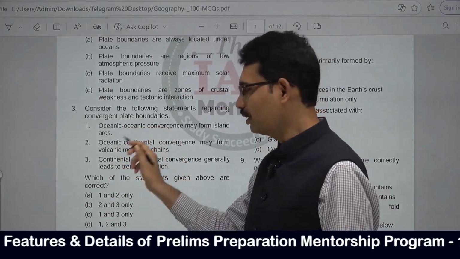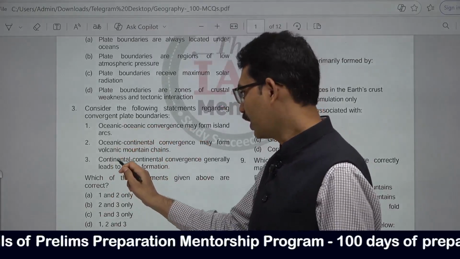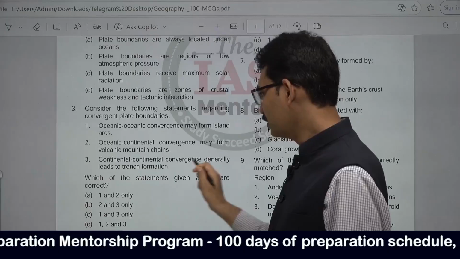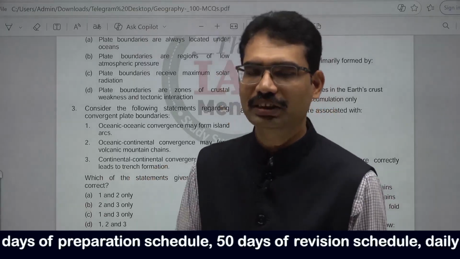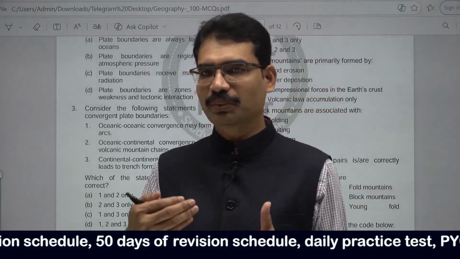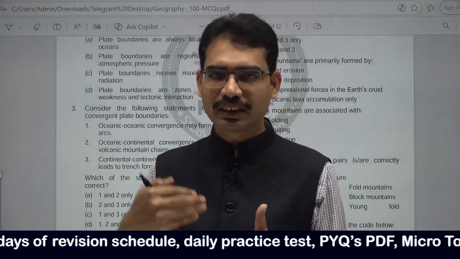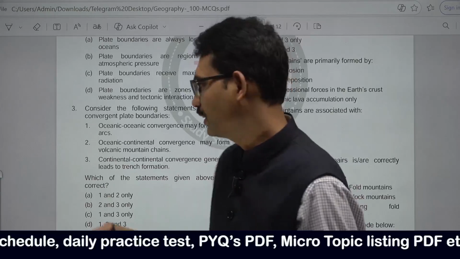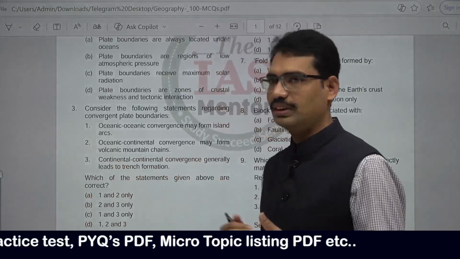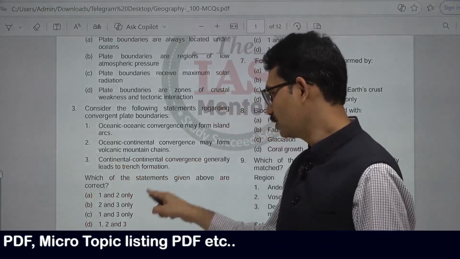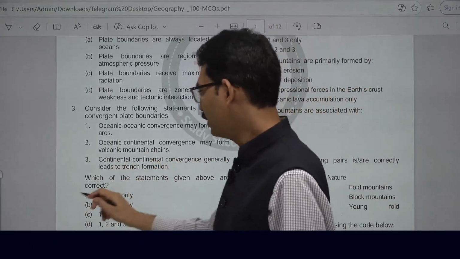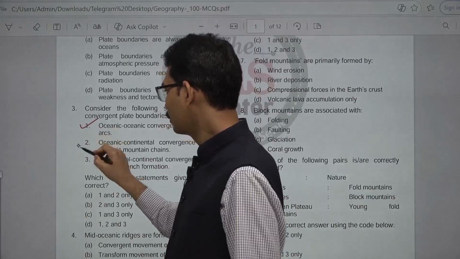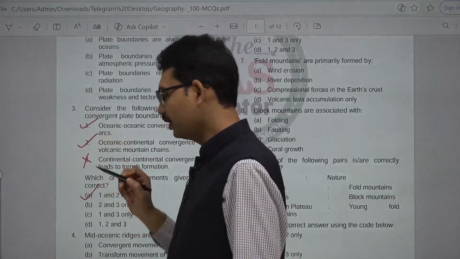Continental convergence generally leads to trench formation. No, it is not the trench. Trench means in oceans it forms. Suppose if you take the Eurasian plate and Indian plate, when they collide, this is an example of continental convergence. Mountains form, not the trenches. What is the answer here? 1 and 2. This is not correct. 1 and 2 is the answer.